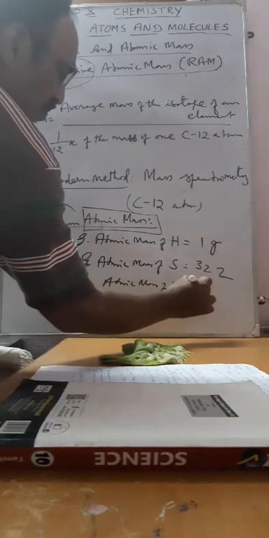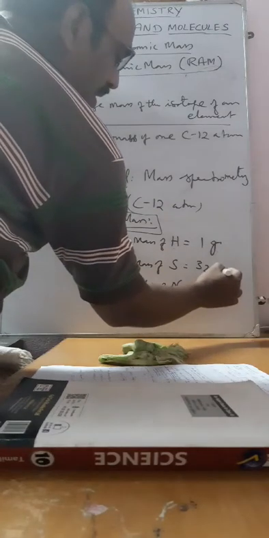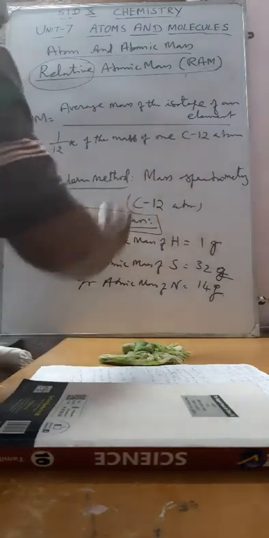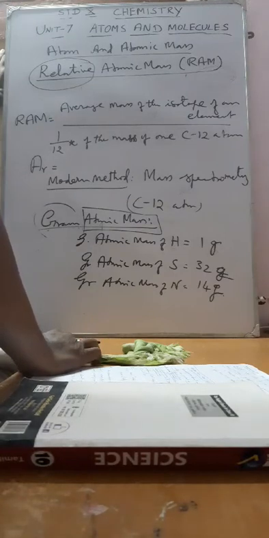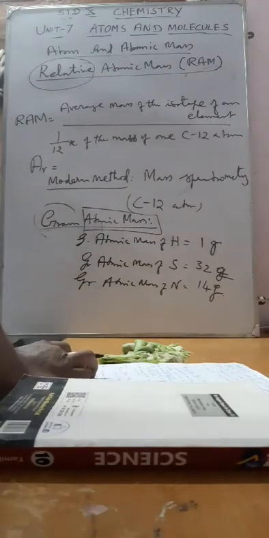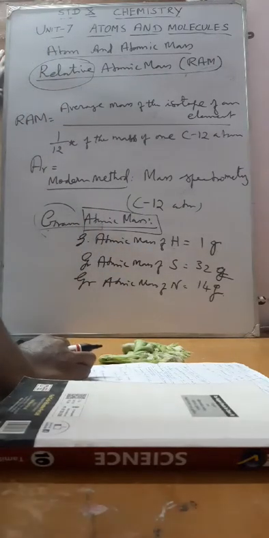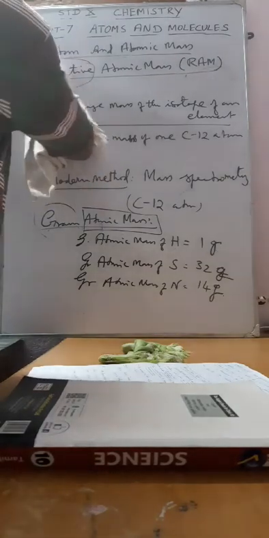Simply atomic mass of nitrogen 14, there is no unit. If you express in terms of gram, it is called gram atomic mass, that is 14 gram. So there is no unit for atomic mass, it is simply a ratio. But if you express in terms of gram, that is called the gram atomic mass. It can be asked in a 1 mark or 2 mark question, what is the gram atomic mass? Similarly for gram molecular mass also, if you express the molecular mass in terms of gram, that is called the gram molecular mass.